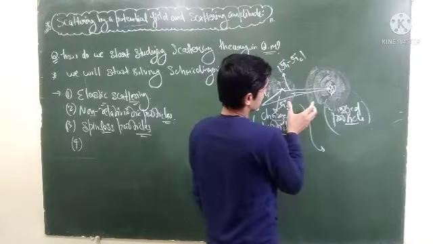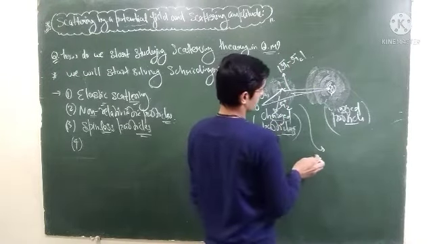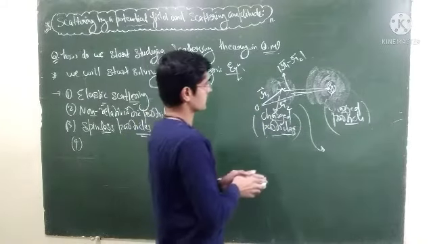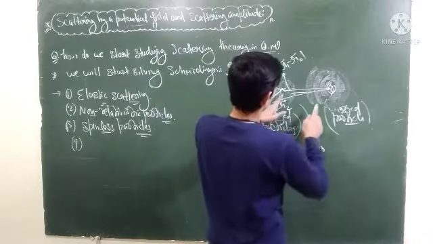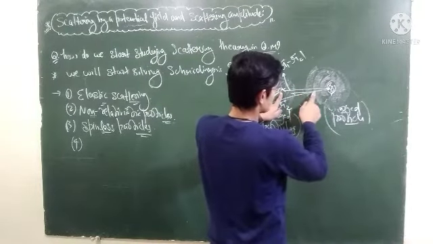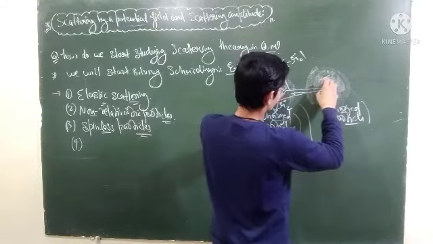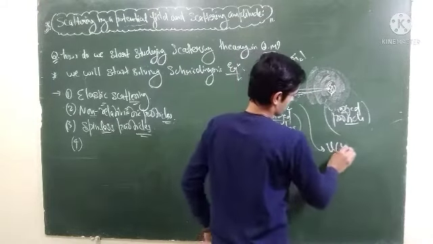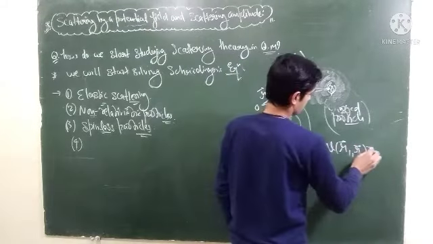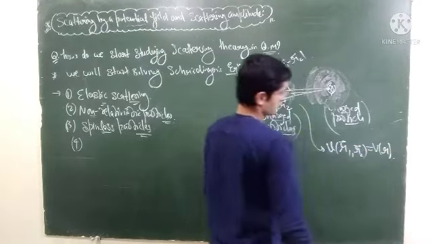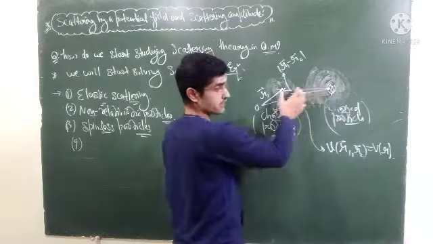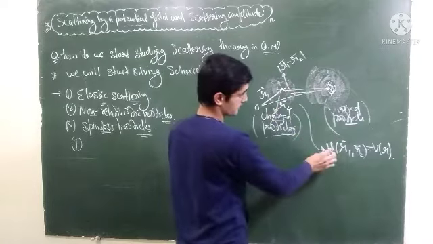And one more assumption is that we are only dealing with situations where the potential energy between these two particles, which in general will be a function of r1 and r2, is just a function of the distance between these two particles. So this is the assumption.